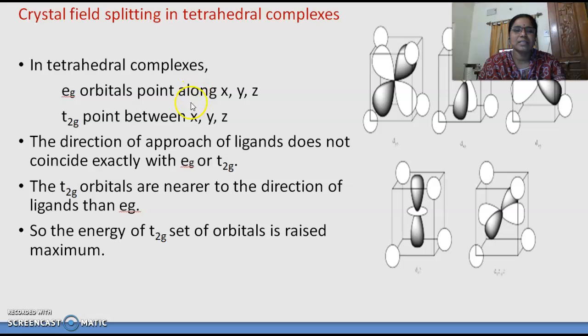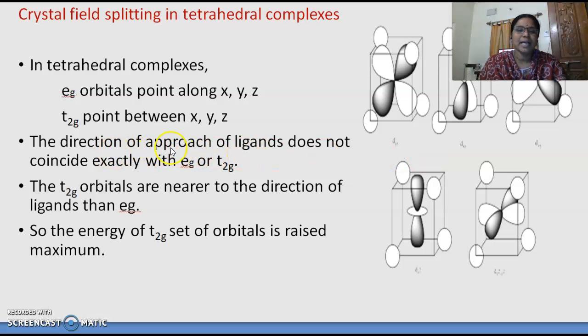So please make the difference: t2g orbitals point in between, whereas eg orbitals point along the x, y, z axes. This is one axis, this is one axis, this is one axis. If you see, you will have a clear idea.